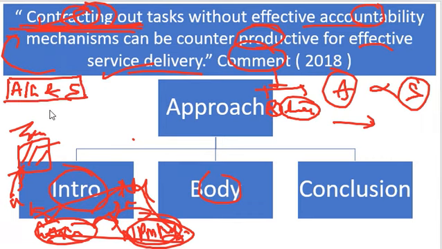If effective accountability is not there in contracting out, then let's say there is a contract and accountability is not there, then there will be default accountability, okay.